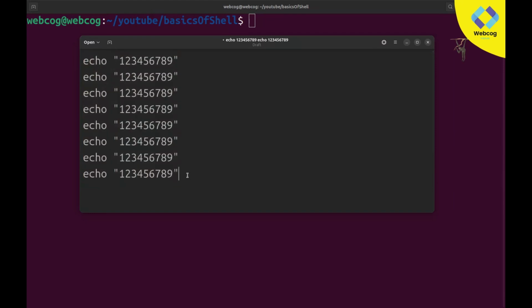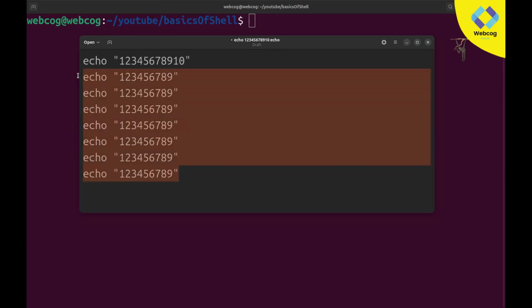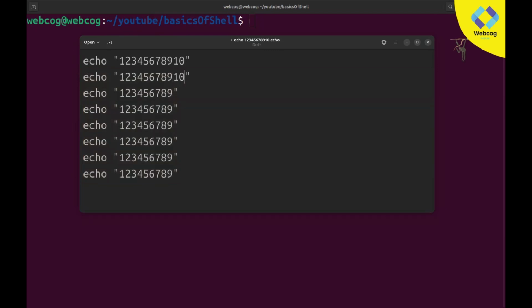But now I have a change of mind. I want to change this data a little bit. The data is the same everywhere, but now I want to add 10 here, and I also want to add 10 in all the remaining echoes. So what do I need to do? I manually need to change the data of all the lines, one by one, in every command. Then it will give me 1 2 3 4 5 6 7 8 9 10 as output.